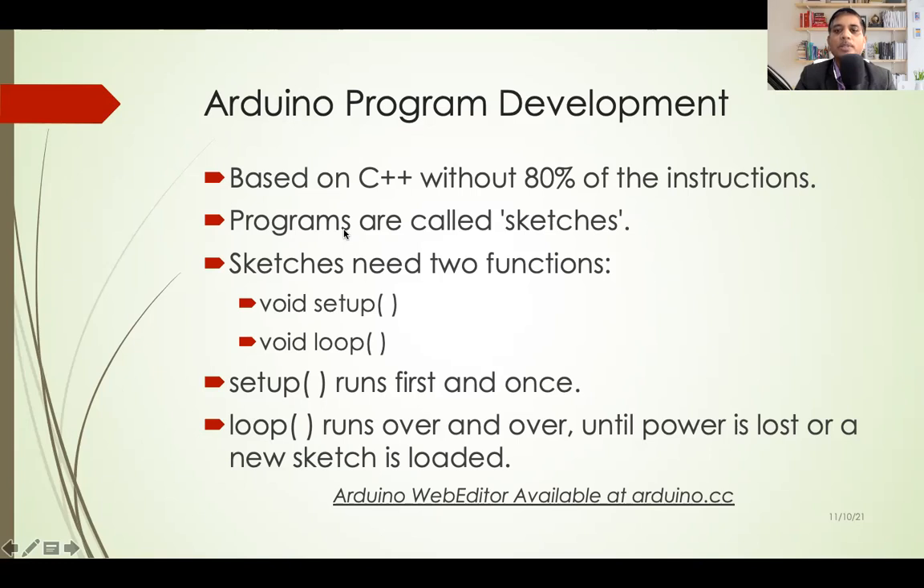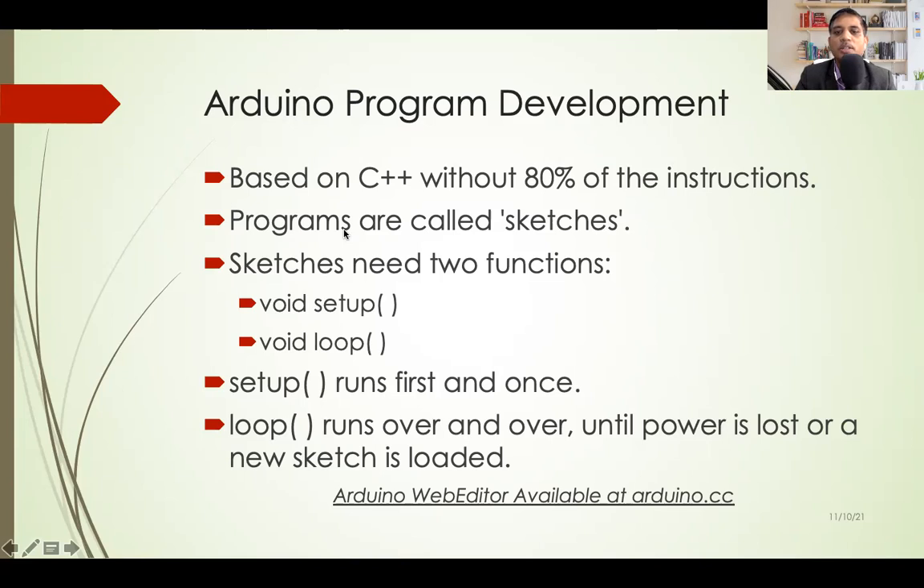Now the programs are called sketches. Here some synonyms or alternative words are used. The program we generally call a sketch. What is a sketch? A sketch is what we draw before any painting. So that is a raw sketch. Here also we are writing the sketch only. So a program is called a sketch.